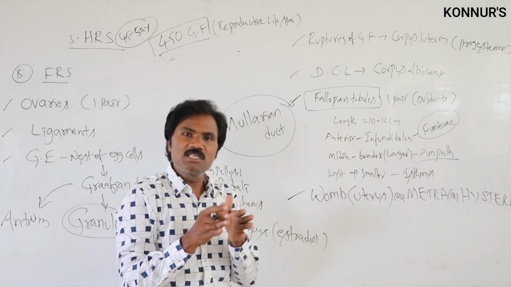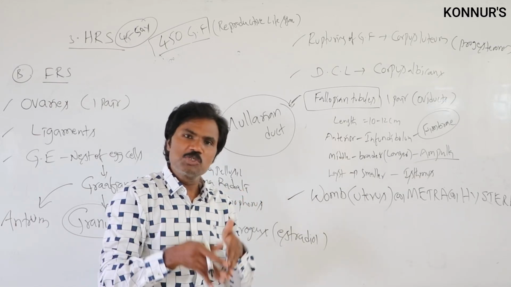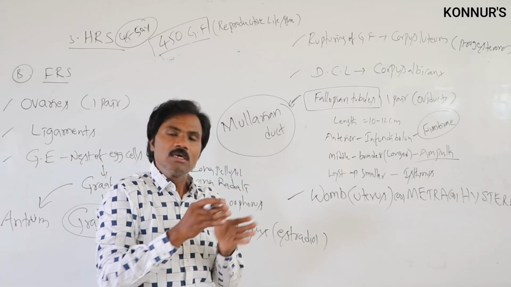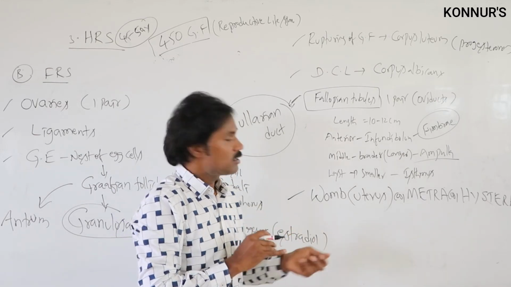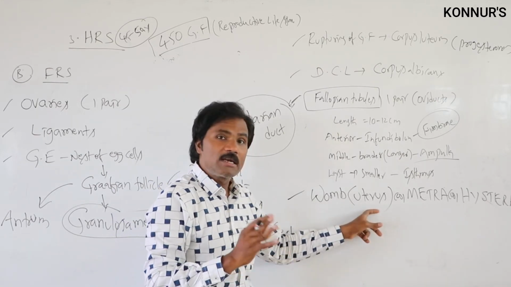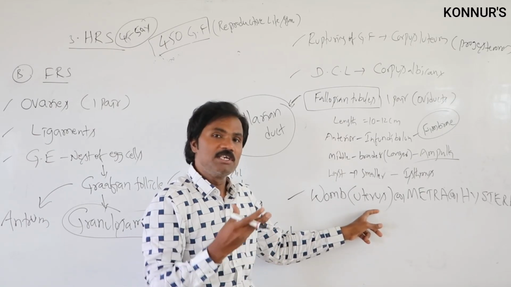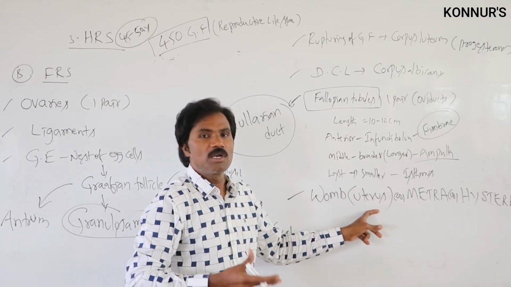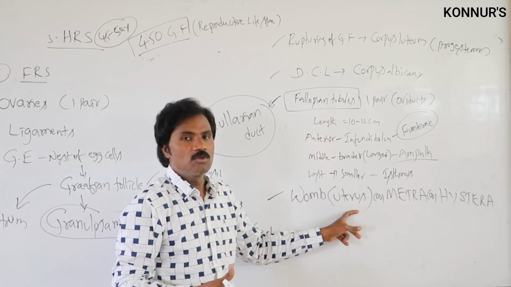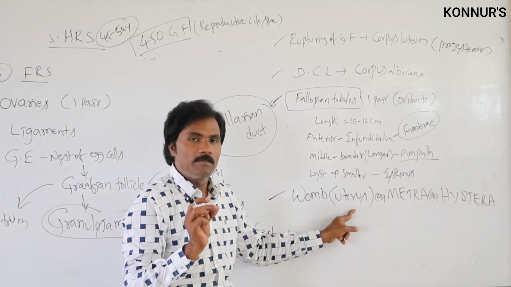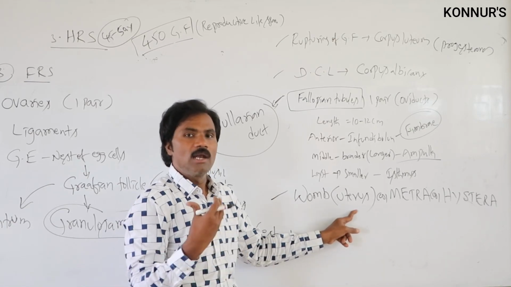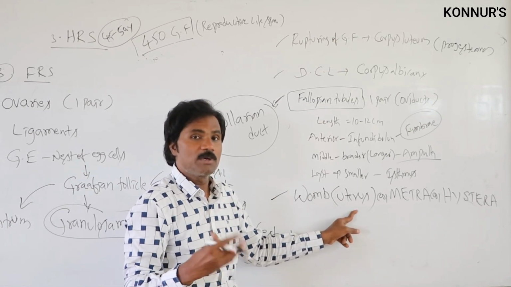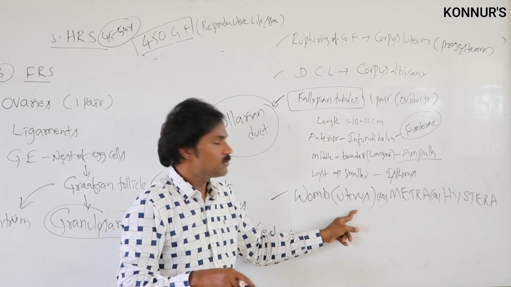It is involved in implantation of the embryo, and it acts in menstruation. It has a dual role, as it secretes a particular hormone. At the time of completion of the gestation period, it gives labor pains. So it has a very vital role for implantation of the embryo, for menstruation, and for labor pains. All these functions take place here.